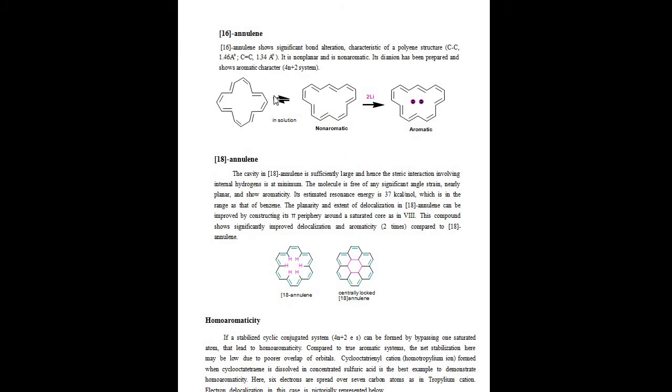Next, 16-annulene. Normally 16-annulene is non-aromatic, but with 2 negative charges that compound is converted into an aromatic compound. Next one, 18-annulene. It has free hydrogens, but it is centrally locked like this, so 18-annulene is an aromatic compound.